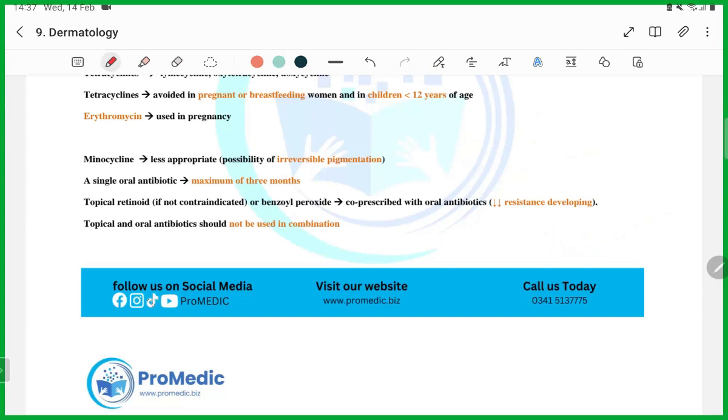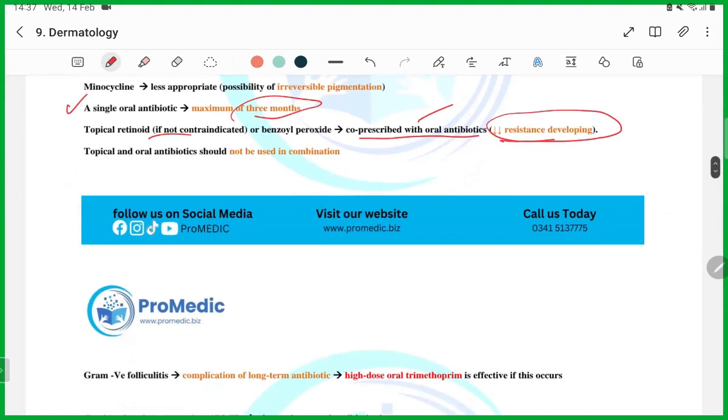Then, a single oral antibiotic for 3 months. Then topical retinoids, with or without benzoyl peroxide, co-prescribed with the antibiotic to decrease the development of resistance. So it's better to prescribe the topical with the oral antibiotics.